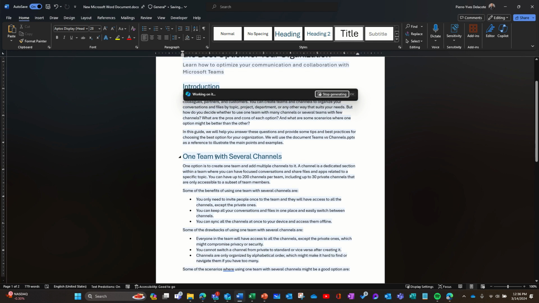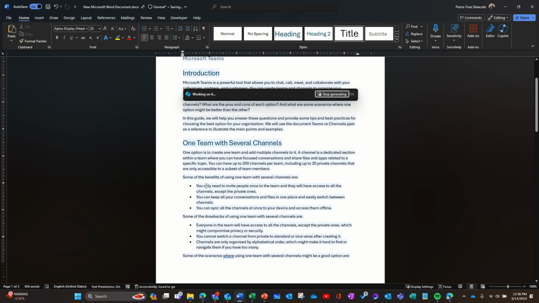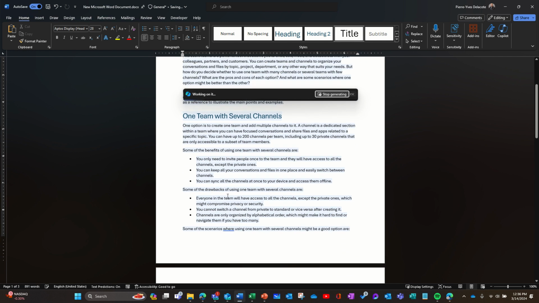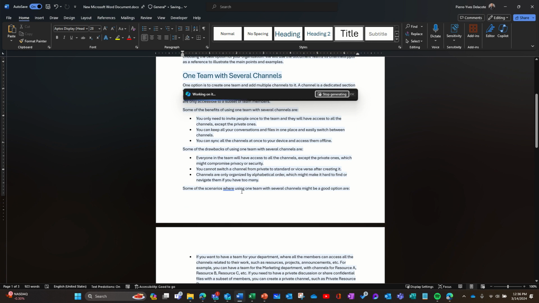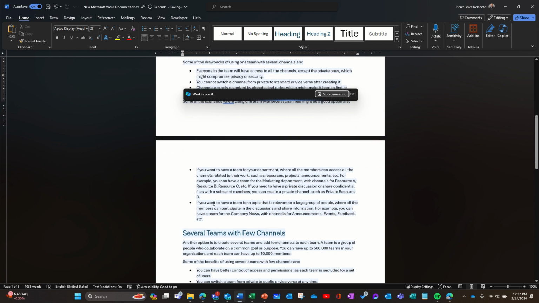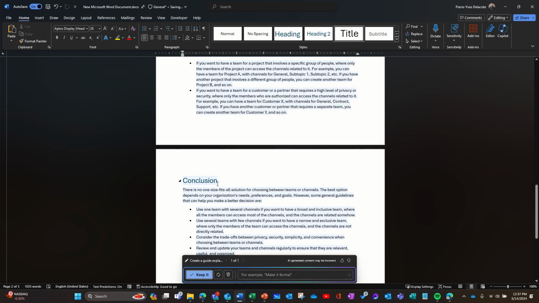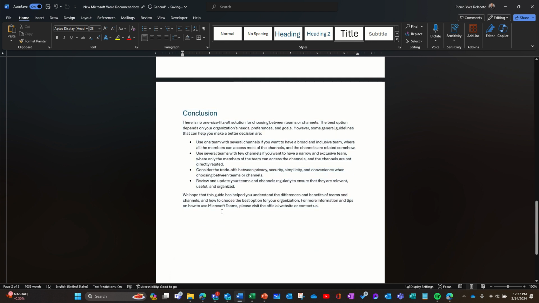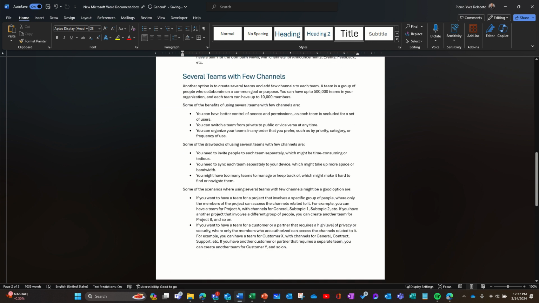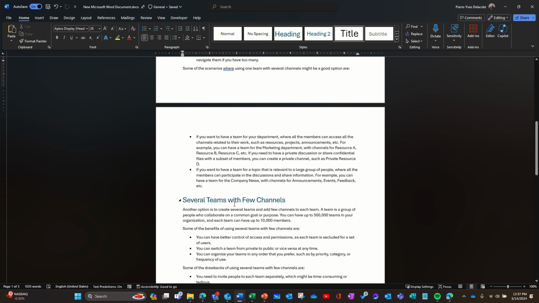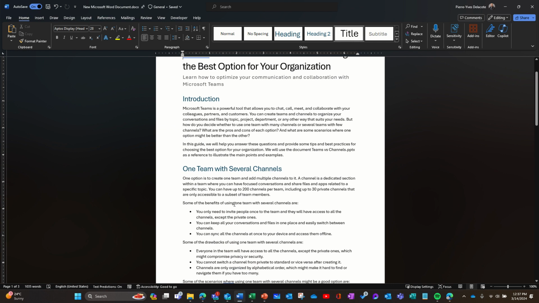One team with several channels: it explains some of the benefits of using one team with several channels. It lists the benefits, some of the drawbacks, and some scenarios where using one team with several channels might be a good option, and it gives some examples here. There's not the drawing that explains a little bit better, but it's doing a very good job actually. So I'm going to keep it. Maybe you can add after that some pictures or screen captures from your deck to illustrate it, but it adds some flesh to this content.